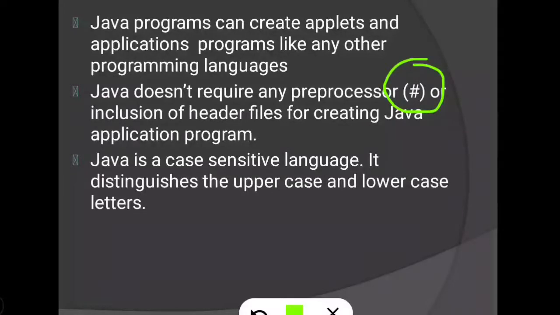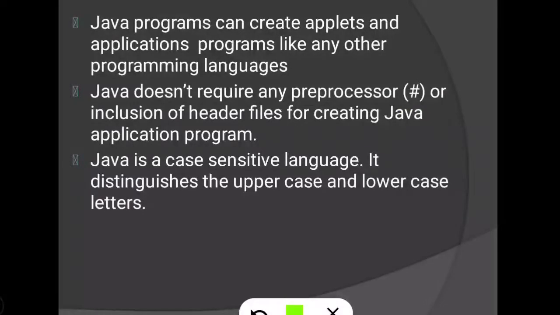But in Java no need to declare a preprocessor. Here we use a package, and that package we import through the import keyword.